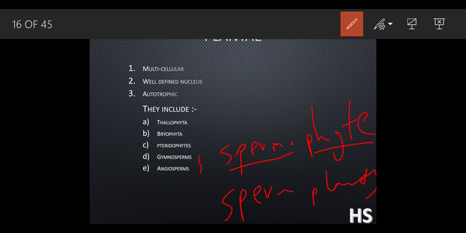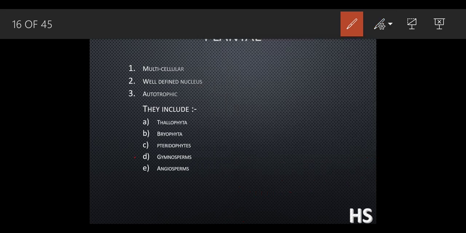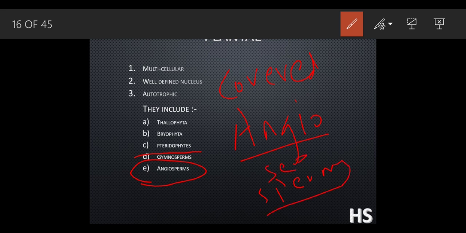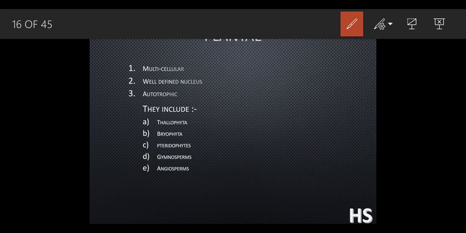Now first I am going to discuss the angiosperms. What does angiosperm mean? The word angio means cover, and the word sperm means seed. The word angio means cover and the sperm means seeds. Now let's understand what we mean by covered seeds.